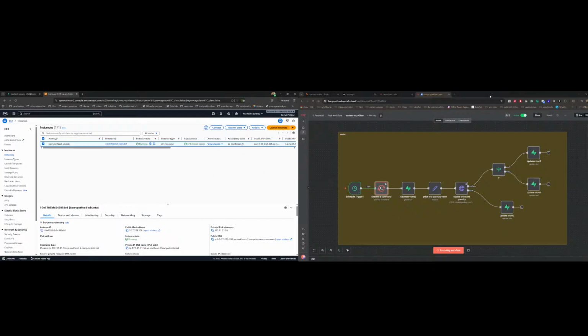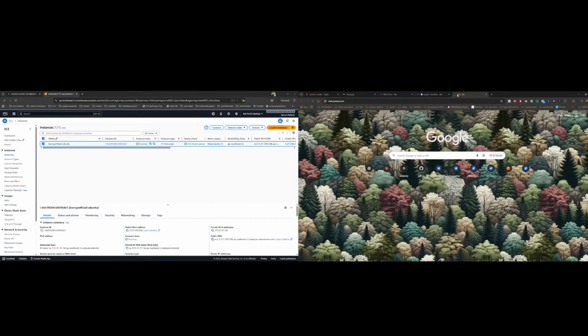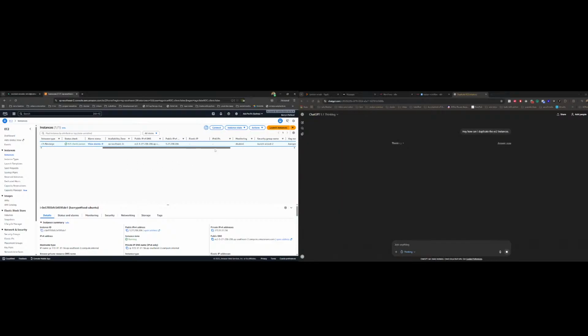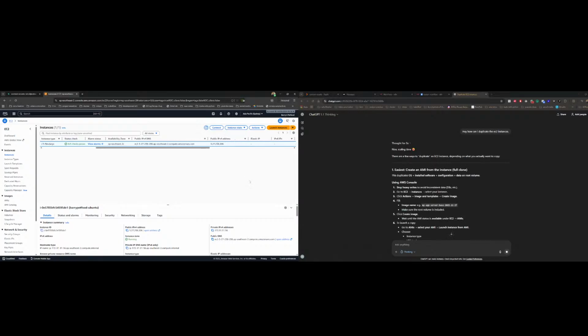I should ask ChatGPT. Once I create a duplicate, it will be a lot easier, but then we have to set up all those things.